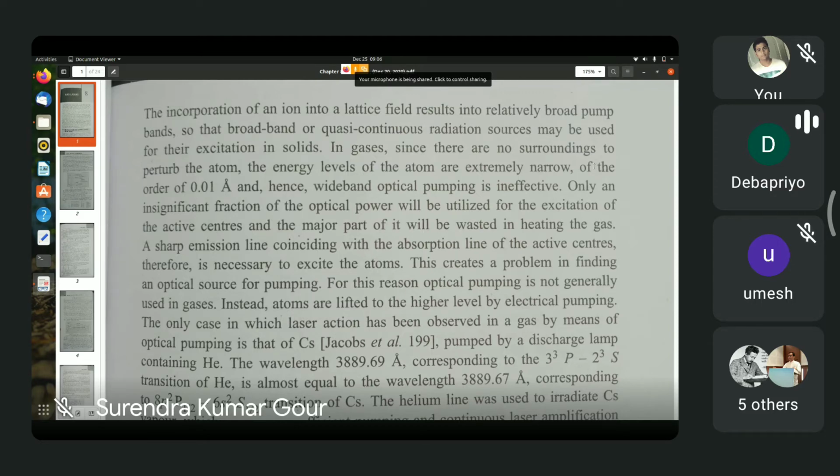Now, because the vibrational energies, as you probably already know from your molecular physics class, are of the order of 0.1 to 1 electron volt, when transitions take place, the emitted photons have energy of the order of a fraction of an electron volt, maybe up to 1 electron volt or a little less than that, which means that the radiation emitted by molecular gas lasers falls in the infrared region.